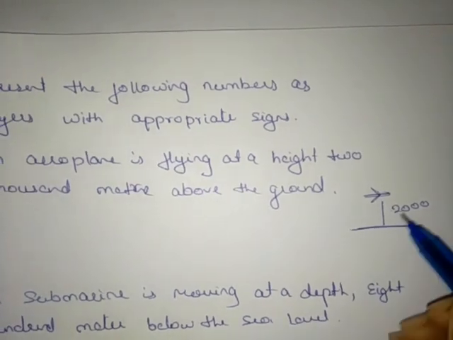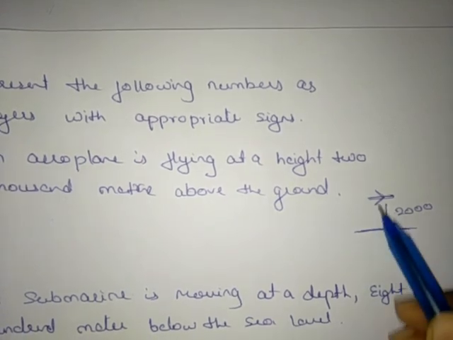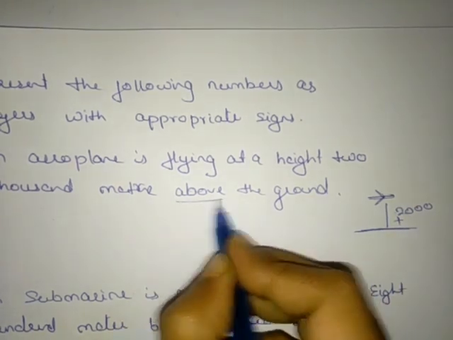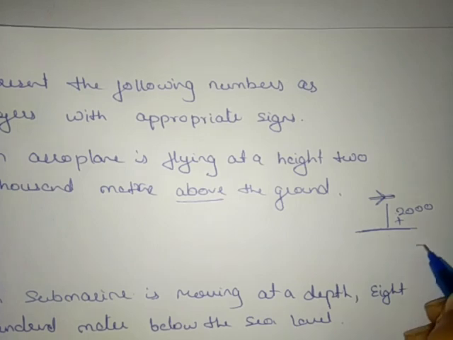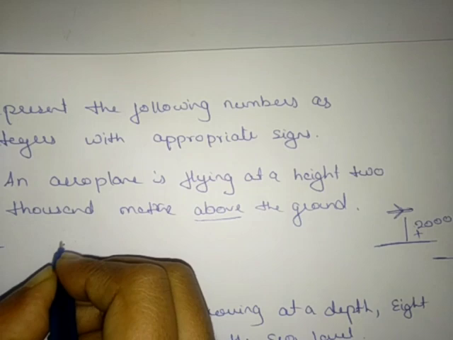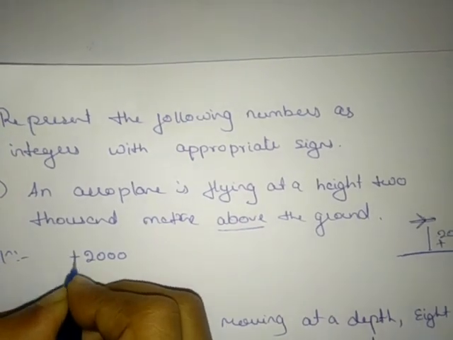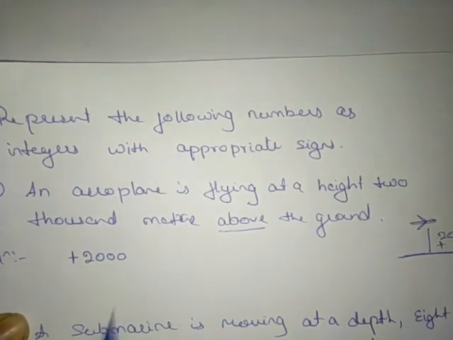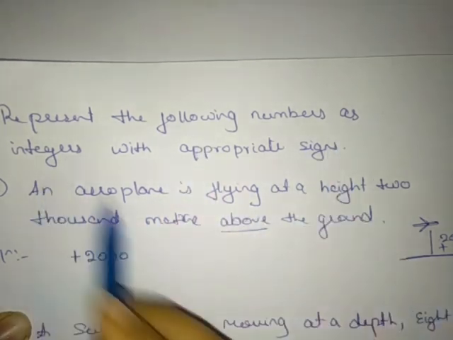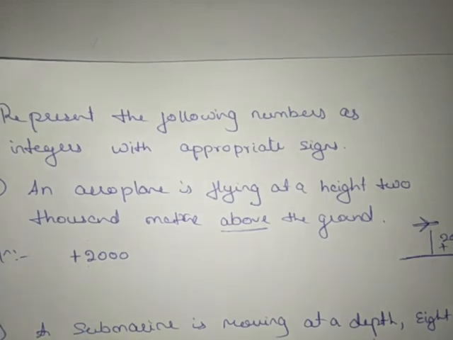It is flying at a height 2000 meter above the ground, right? Above the ground means it will be positive. As I told, above means positive, below means negative, right? So we'll write here 2000. Above they have said, so we need to write plus sign. We have expressed this as an integer with the appropriate sign.